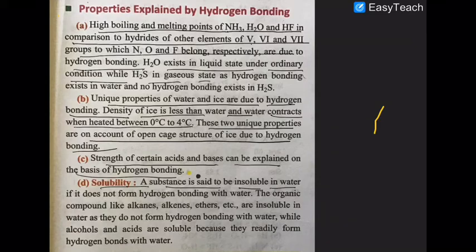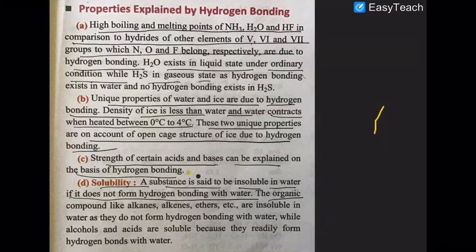Solubility: a substance is insoluble in water if it does not form hydrogen bonding with water. There are two reasons for a substance to become soluble in water. Either it completely dissociates as cation and anion, or it is able to form hydrogen bonding with water. If a compound does one of these, that compound will be soluble in water.